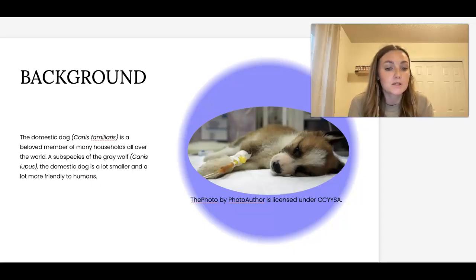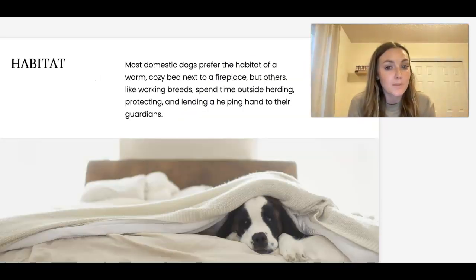And despite their domestication, dogs retain many behaviors from their wild ancestors, which is an important note in this study, such as pack dynamics, territorial marking, and scent-based communications. And now that we've discussed a little bit about their background, we're going to go into their habitat.